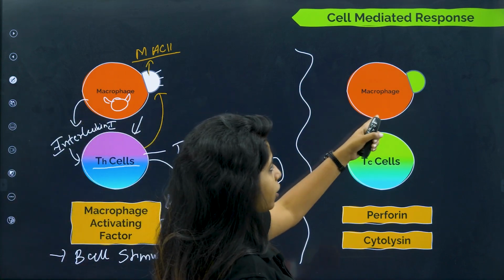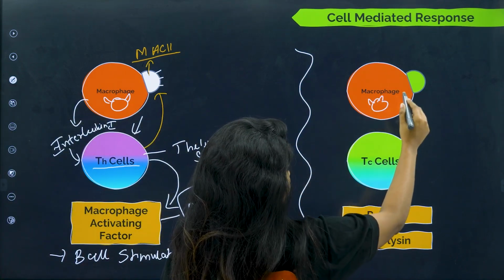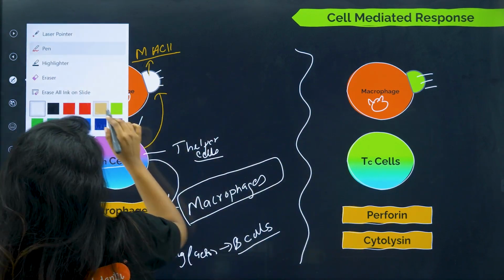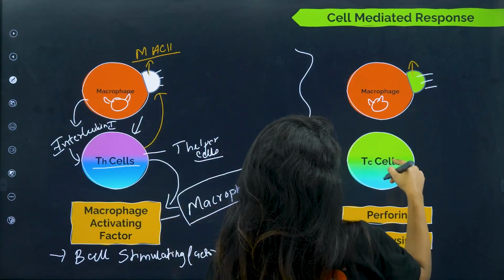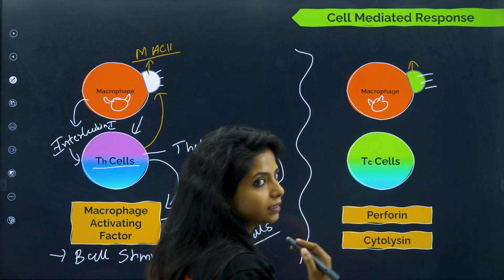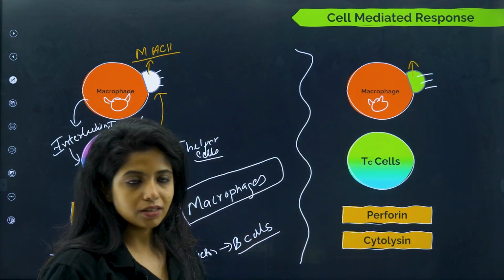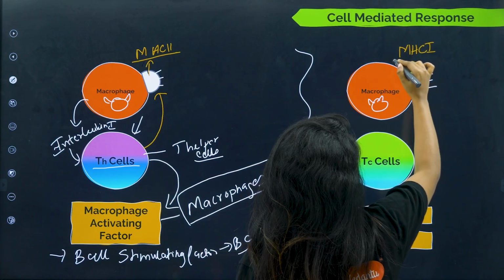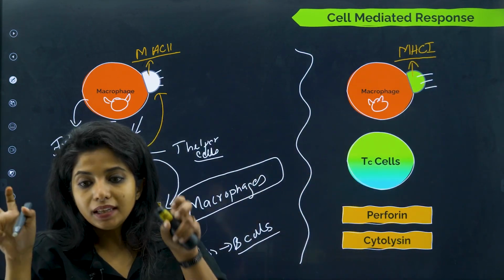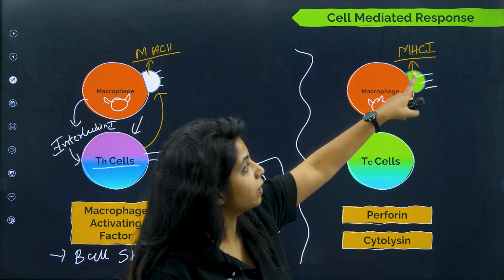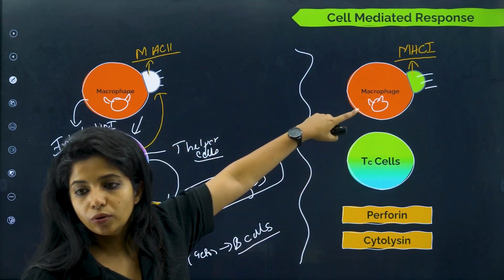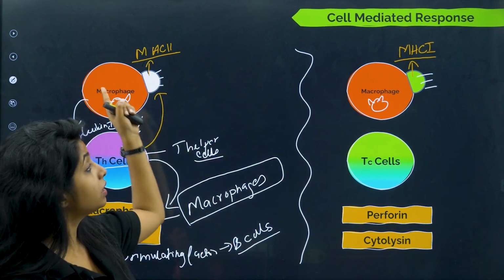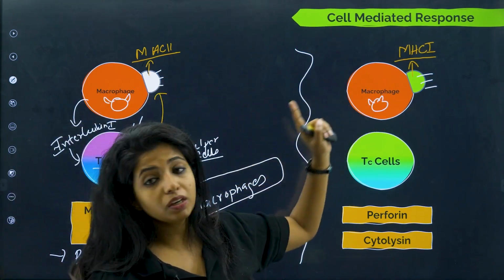Now over here, macrophage again encounters something, presents it. But this time, instead of MHC2, TC cells, that is cytotoxic cells or killer cells, basically they understand that there is a problem only when MHC1 presents the peptides. Only when MHC1 presents the antigens can the TC cell understand. Their language is kind of different. So here it was MHC2 presenting, here it is MHC1.